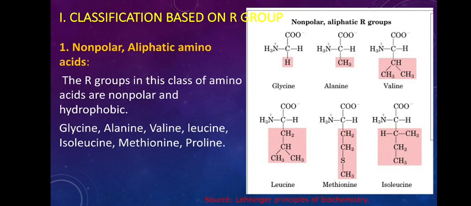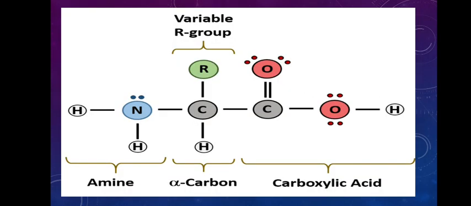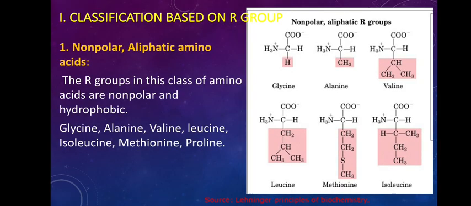Now let's go to the classification of amino acids. These amino acids are classified based on different criteria. Classification is always done based on different criteria. One type of classification of amino acids is based on the R group present in them. Based on this particular group, you can classify amino acids into different types.